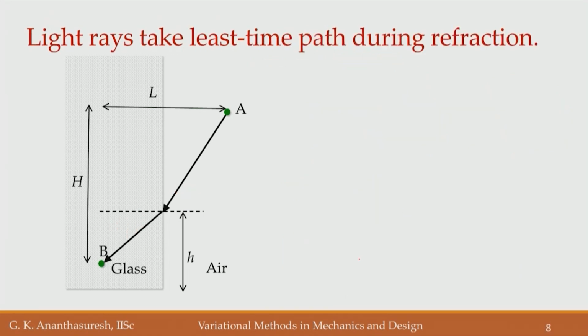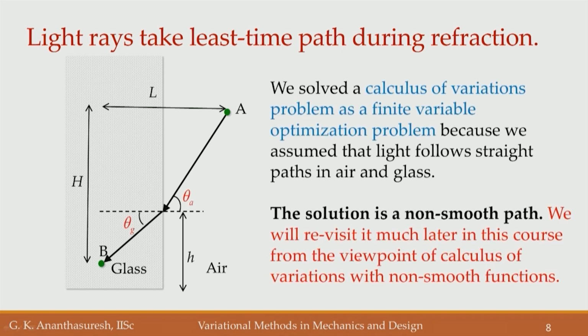Now, if you look at this problem, we originally said that there can be a lot of different curves, right. So, we have a number of curves, we wanted to get the best curve that minimizes the time, but we have used it as a one variable problem and defined this h, which is from here to here, okay, not from here to here, from here to here, and made it a one variable optimization problem, got a solution and recognized that as Snell's rule.